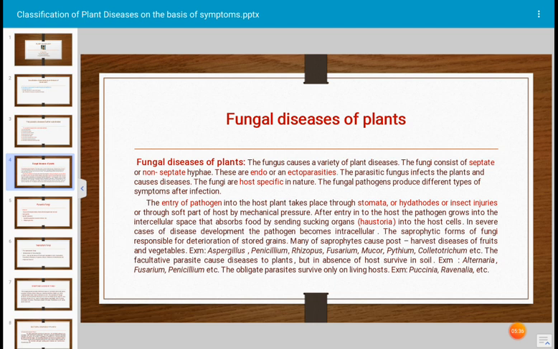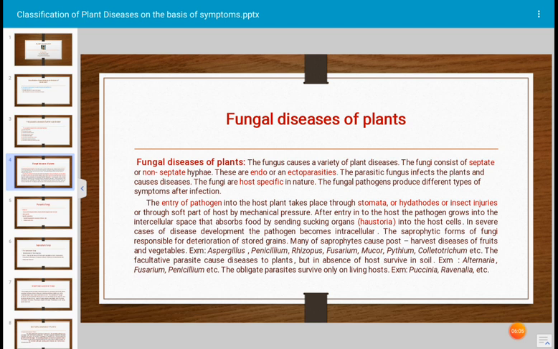Inside the vessel its nutrition is present. That nutrition is required by the pathogen and does not occur on any other part. In very severe cases it occurs everywhere, but that is the host nutrition specificity in the pathogen. Most fungal pathogens are host specific in nature.